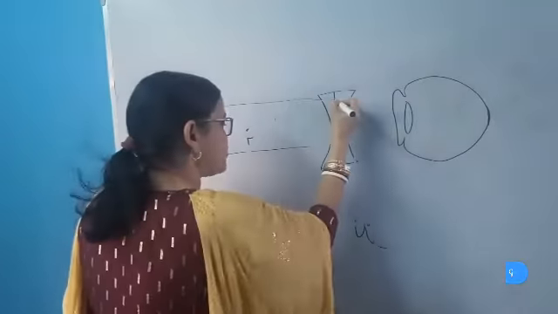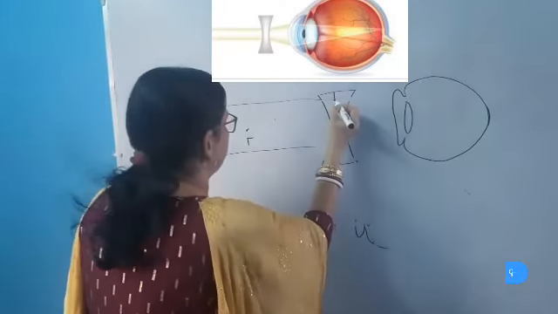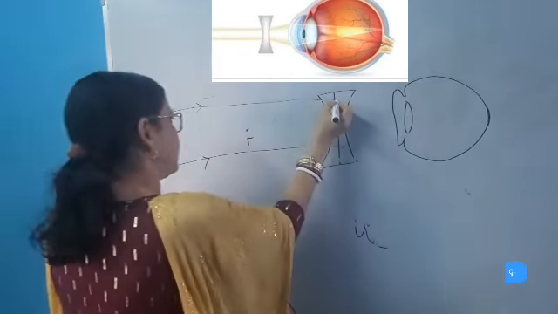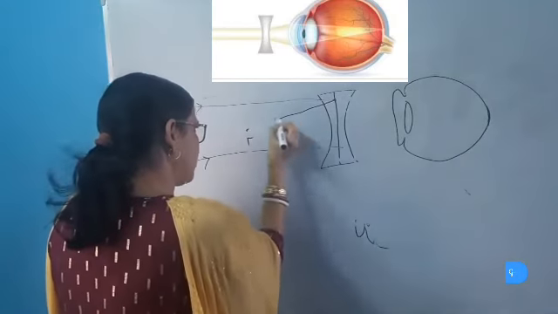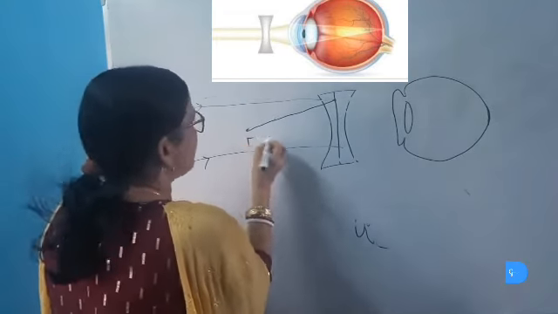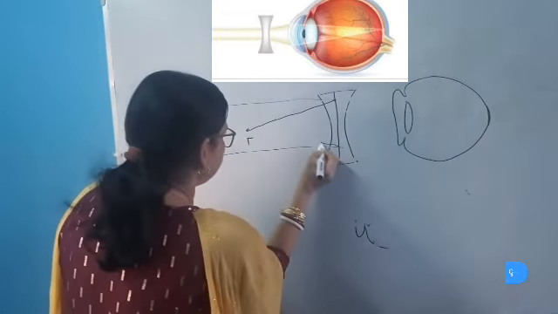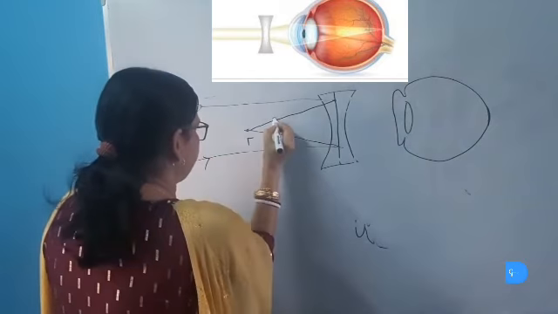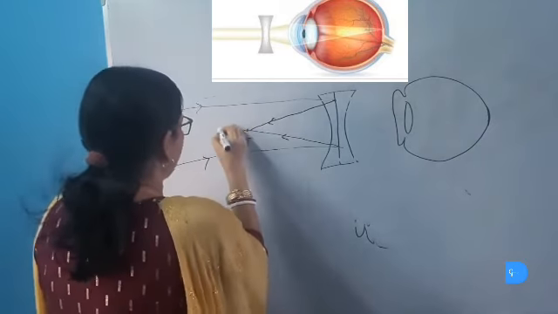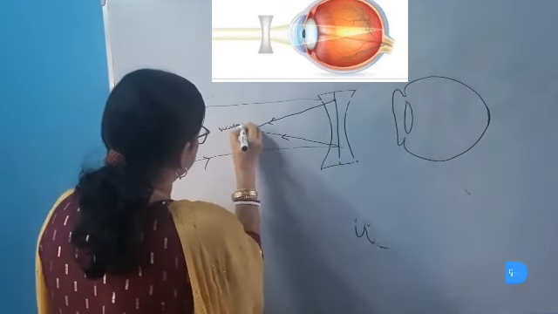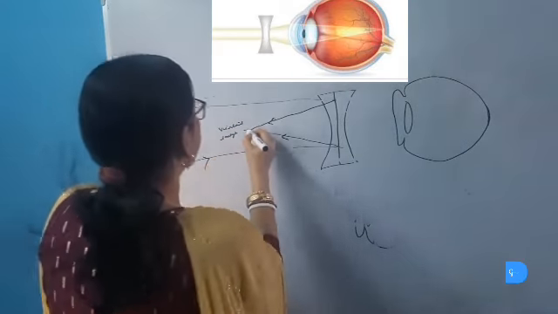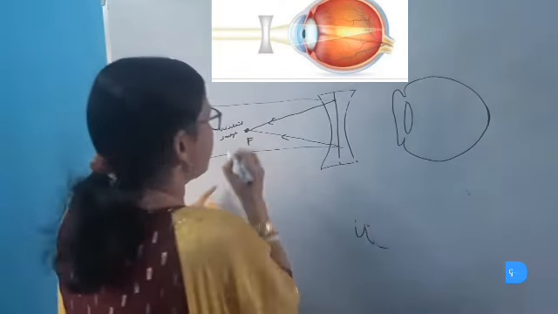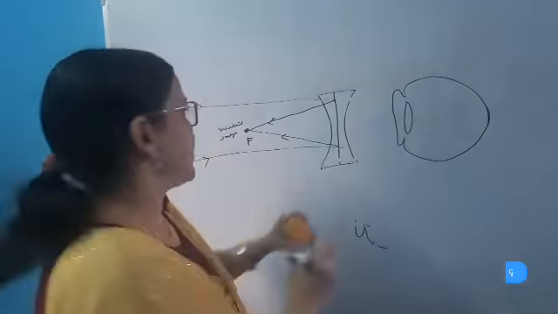What is the work of this concave lens? This concave lens will diverge the rays of light coming from the distant object so that they appear to come from the far point of the myopic eye. These light rays are diverged, and a virtual image of the distant object is formed here, at the far point of the myopic eye.